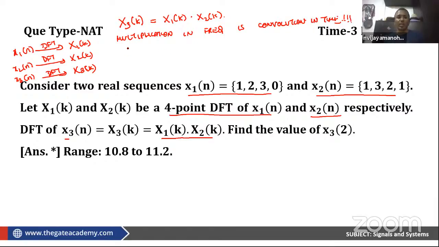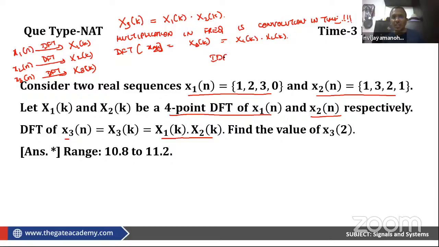Correct? That is, DFT of x3 of n is x3 of k, and x3 of k equals x1 of k into x2 of k.